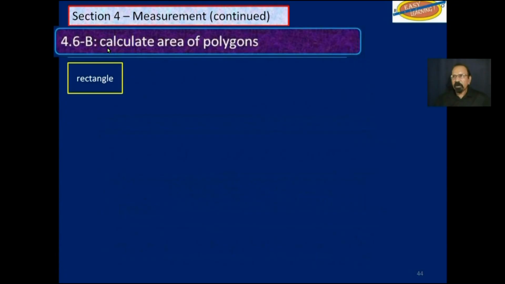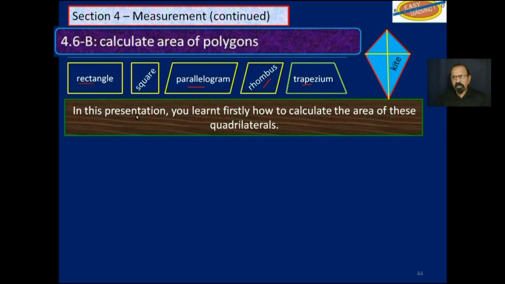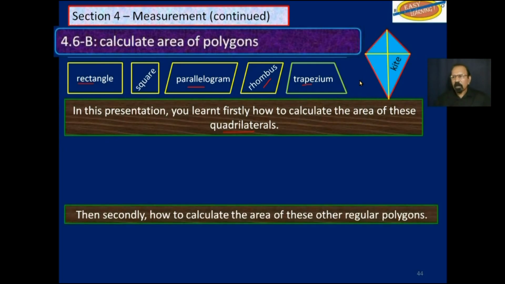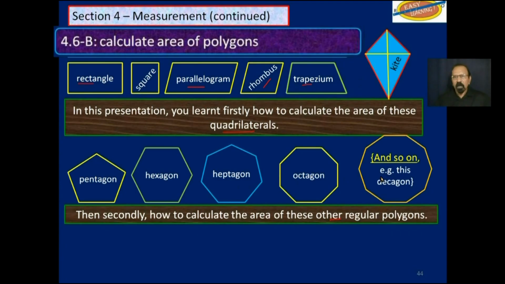So we found the area of polygons: rectangle, square, parallelogram, rhombus, trapezium, kite. So in this presentation, we first learned how to calculate the area of those polygons up there. They are all quadrilaterals. And then secondly, we learned how to calculate the area of regular polygons: pentagon, hexagon, heptagon, octagon, and so on. There is a pattern that you could follow.